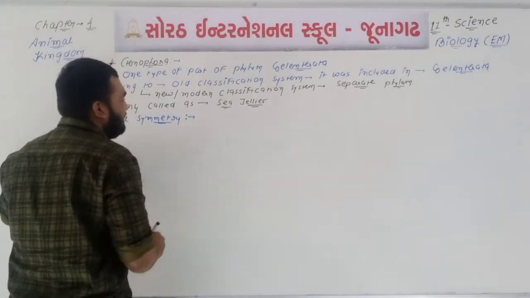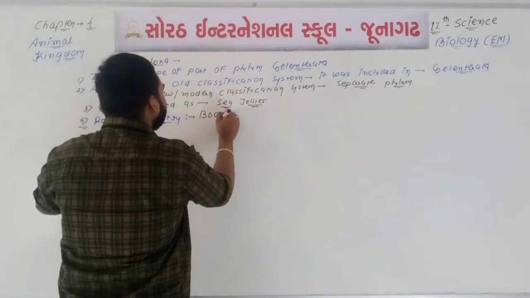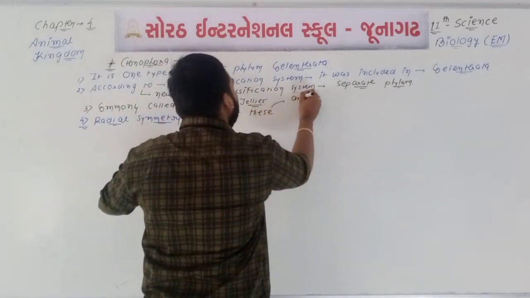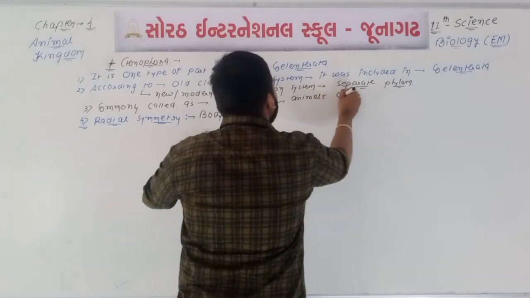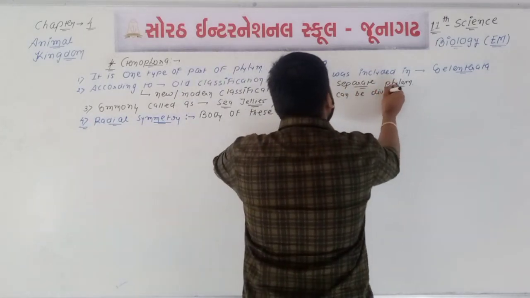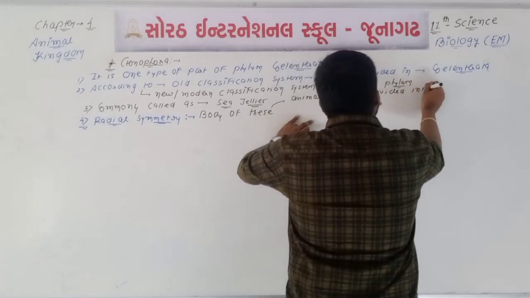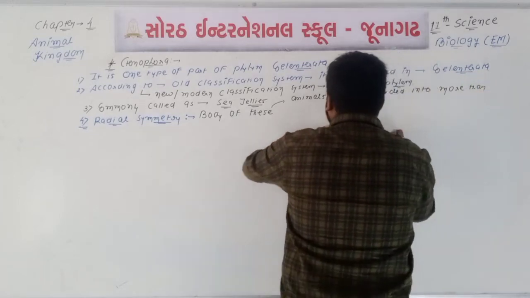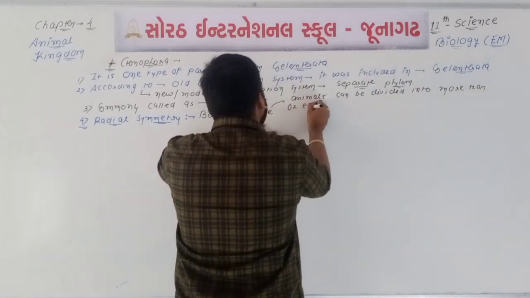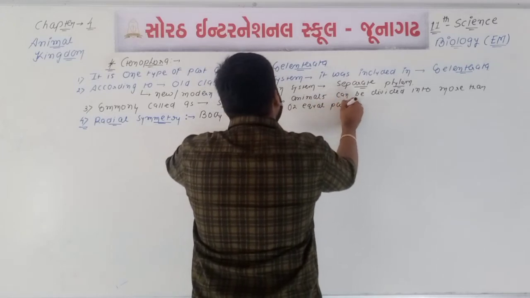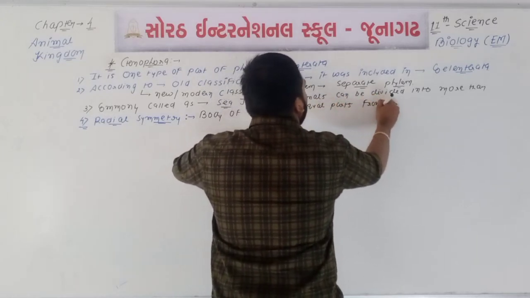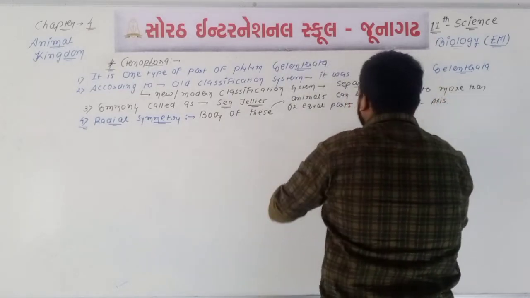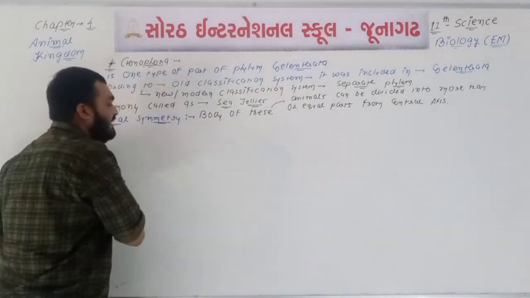Radial type of symmetry is found. It means the body of these animals can be divided into more than two equal parts from the central axis, then it is known as the radial type of symmetry.